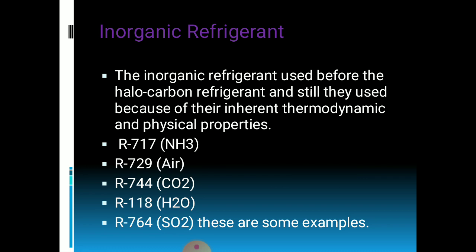Inorganic refrigerants. As we know, inorganic refrigerants were used before the halocarbon refrigerants and are still used because of their inherent thermodynamic and physical properties. R717 means ammonia, then carbon dioxide, water, sulfur dioxide. These are the examples of inorganic refrigerants and these are used in the compression cycle of a refrigeration system.